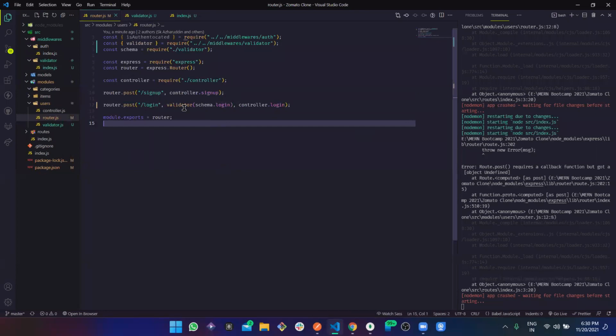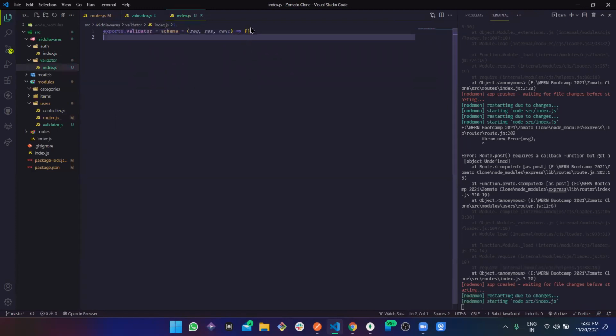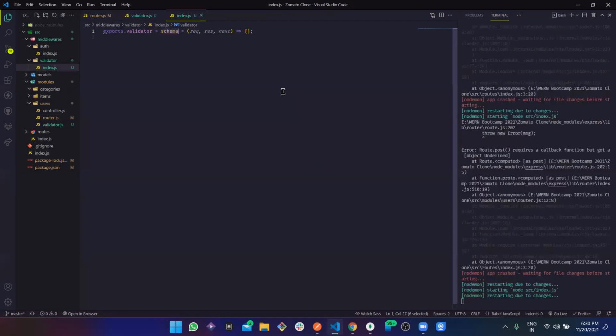We are calling a function, a method, and we are passing certain parameters there. So the way we are going to define it is like this, a callback, where maybe you can call it schema or something, and we should accept this as a parameter.